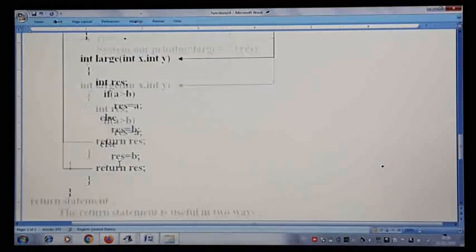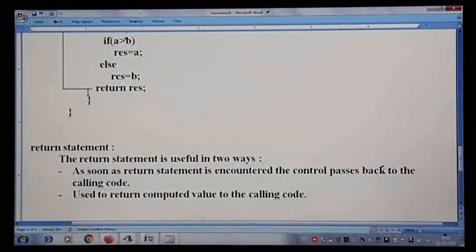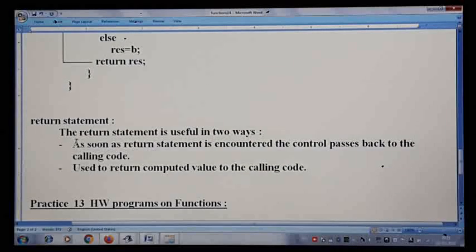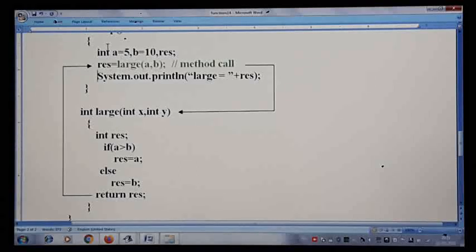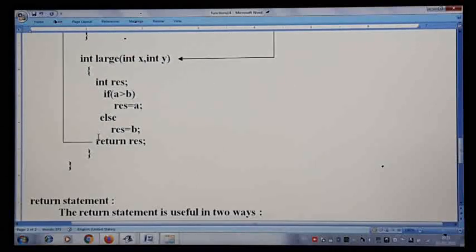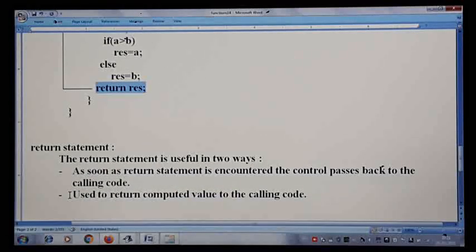Similarly, a simple program I have given you here. So the return statement explanation is given here. The return statement is useful in two ways. As soon as the return statement is encountered, the control will go back to the calling code. Whichever method is calling that particular method, it will go back to the calling code. Or else, the return statement is used to return a computed value. That is the second point: used to return a computed value to the calling code.